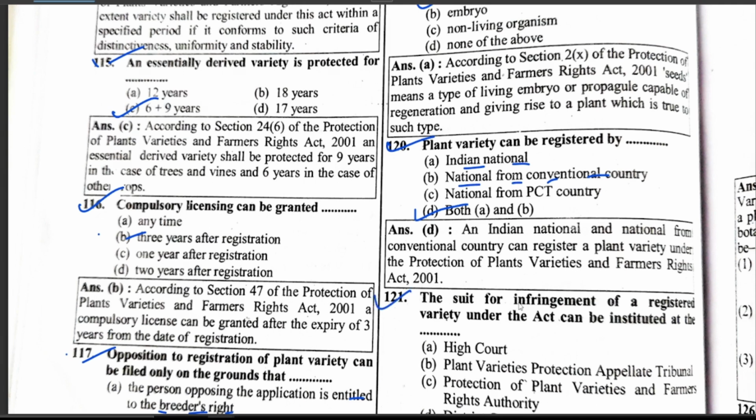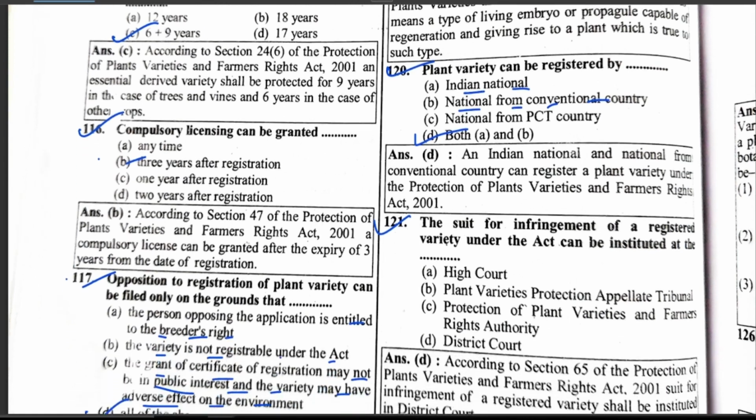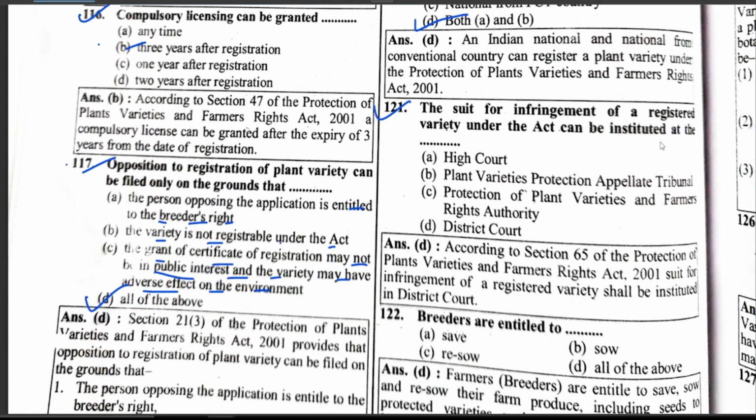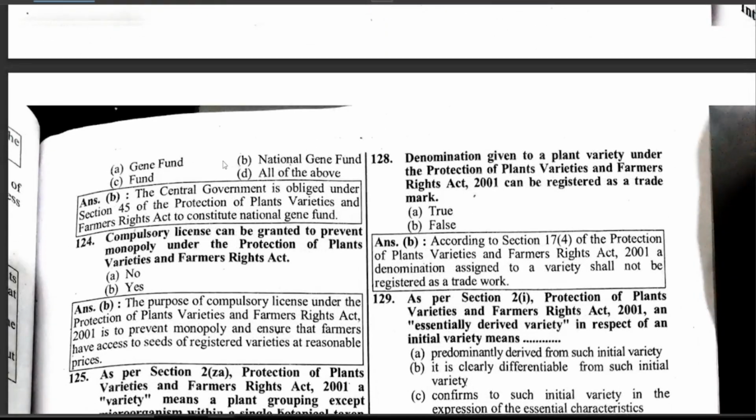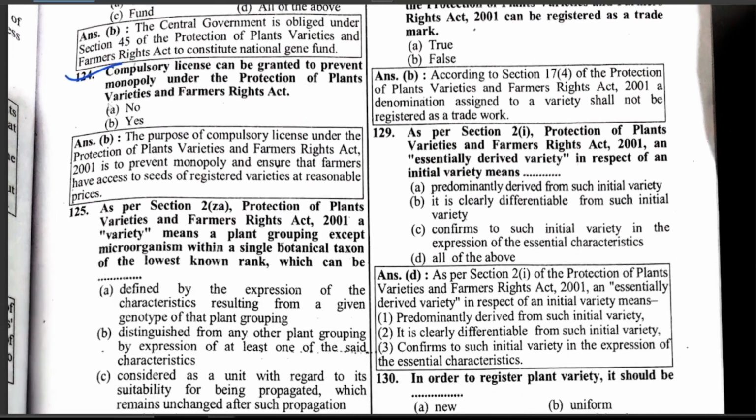Next question. The suit for infringement of a registered variety under the Act can be instituted at the district court. Breeders are entitled to save, sow and resow, hence all of the above. The central government is obliged under the Protection of Plant Varieties and Farmers' Rights Act to constitute the National Gene Fund. Compulsory license can be granted to prevent monopoly under the Act.